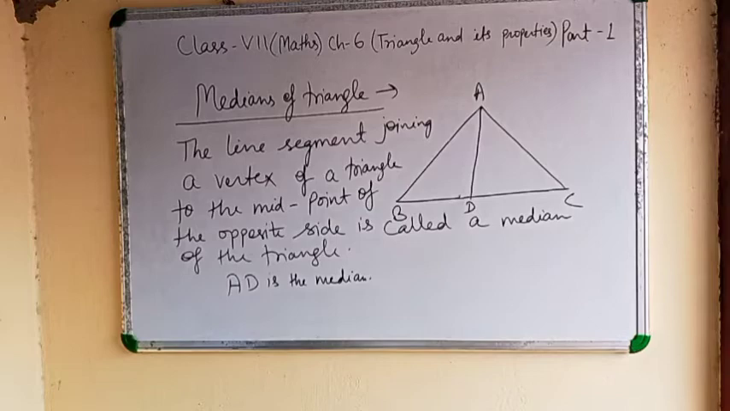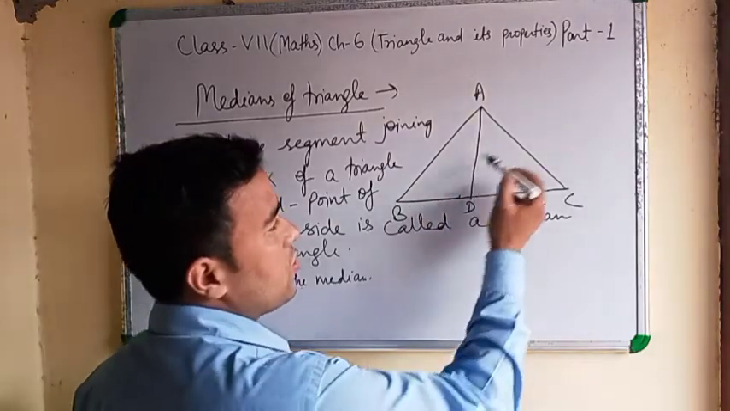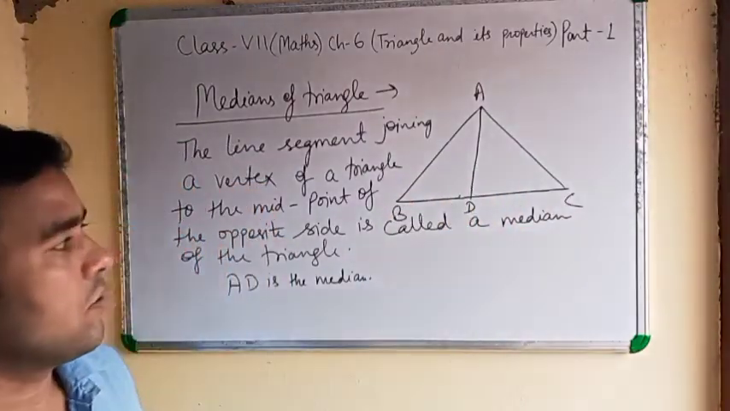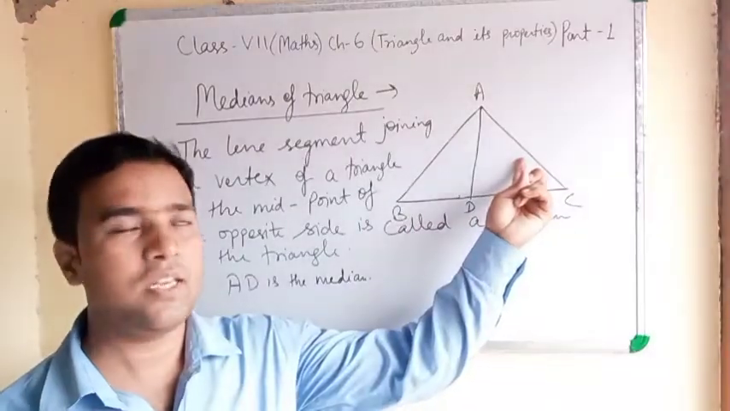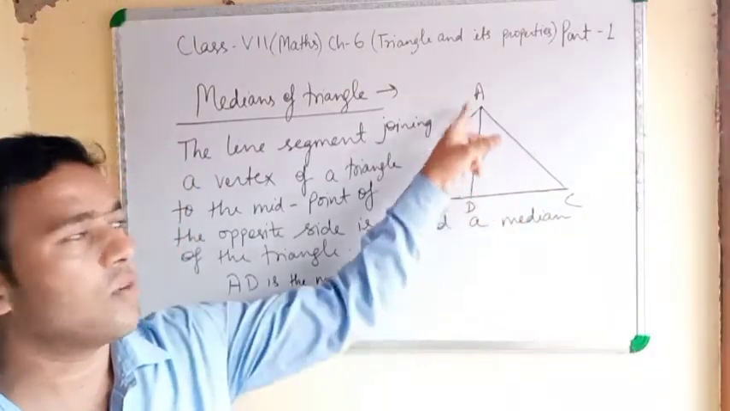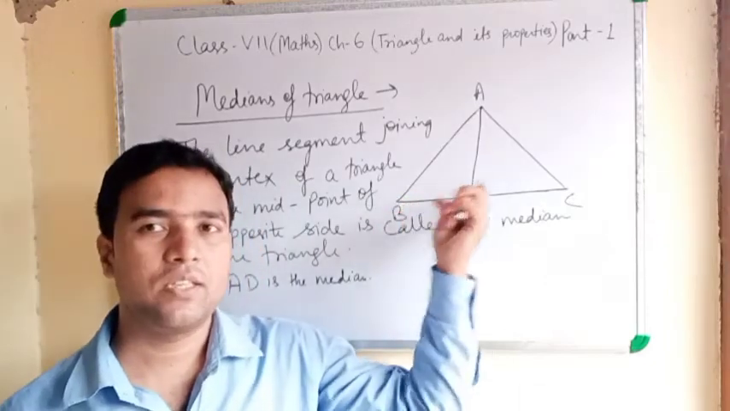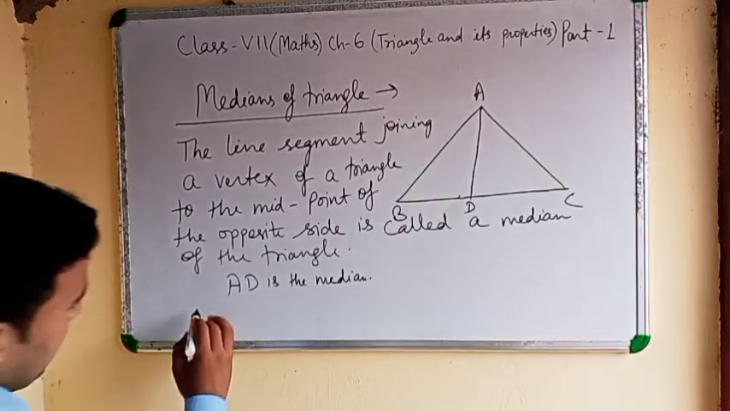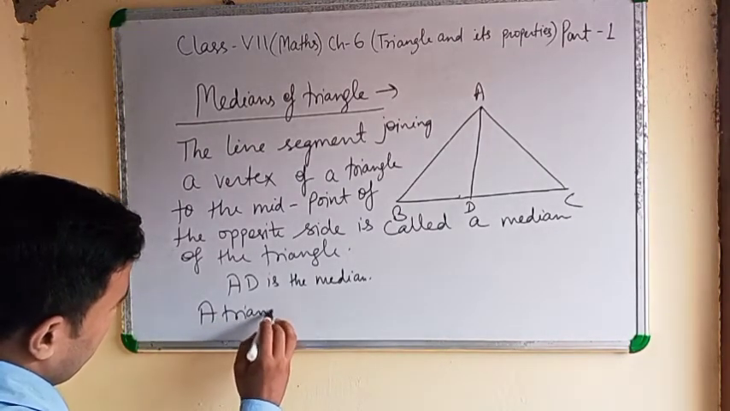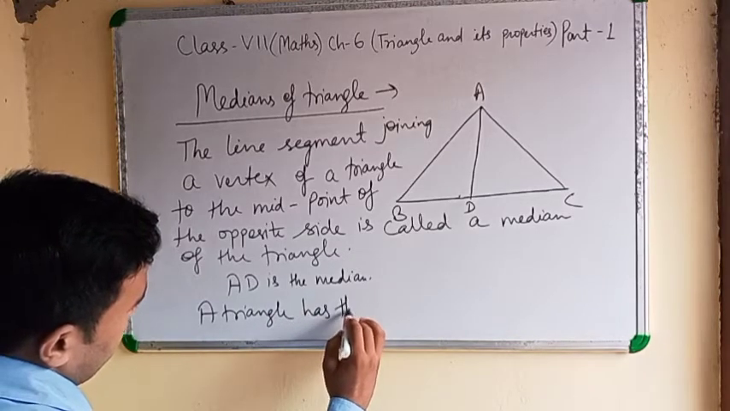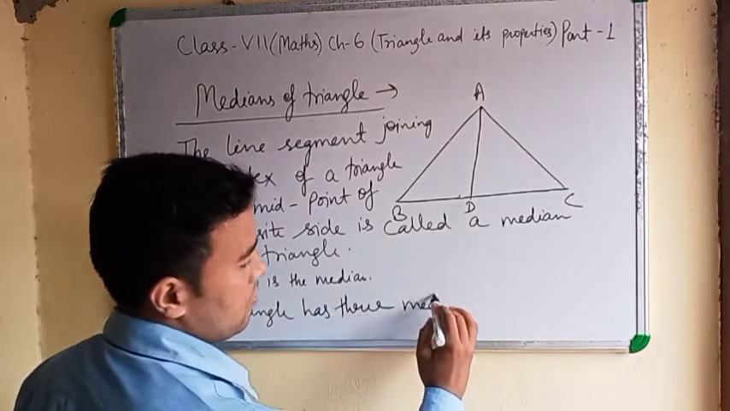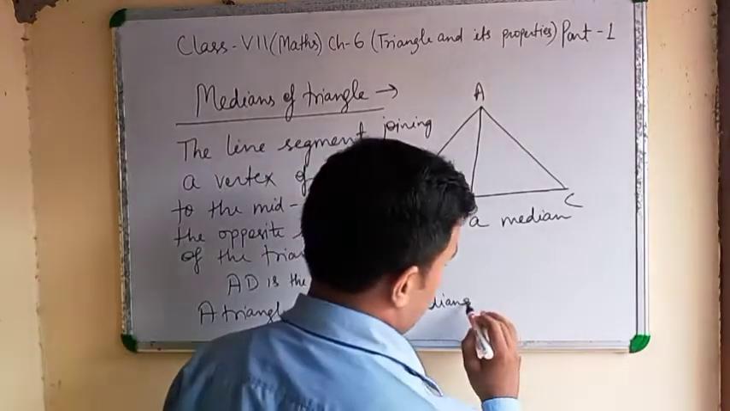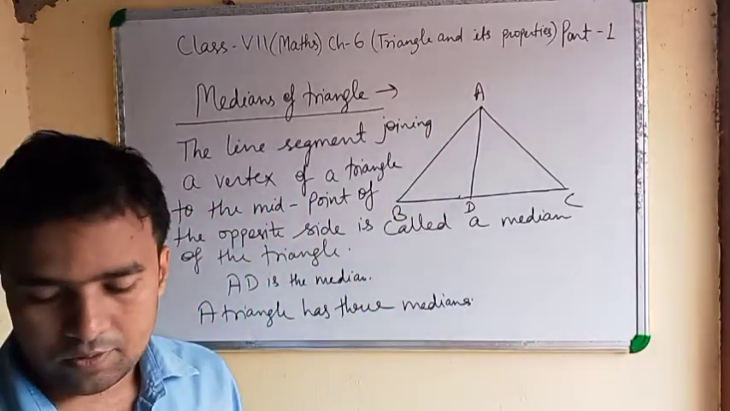In a triangle 3 medians you can make. Means from B also you can make one more median, and from C vertex, opposite side AC. Clear? So whatever rule you have followed from A vertex, you can follow from B and from C also. Means 3. A triangle has 3 medians. Clear? Note down this.